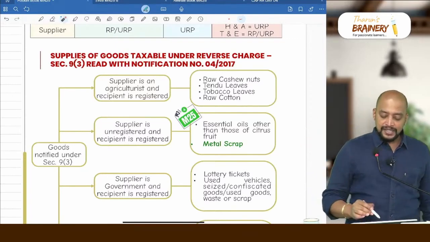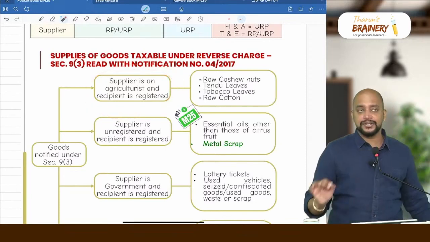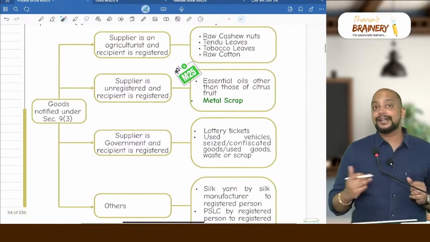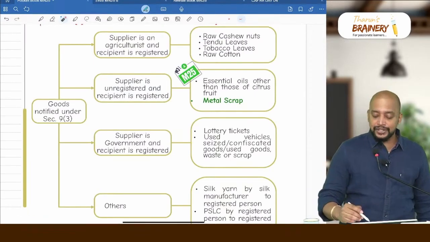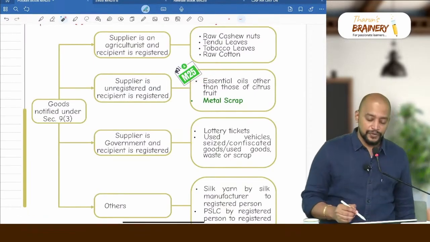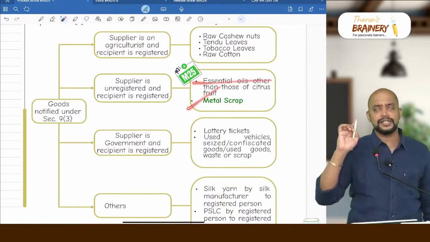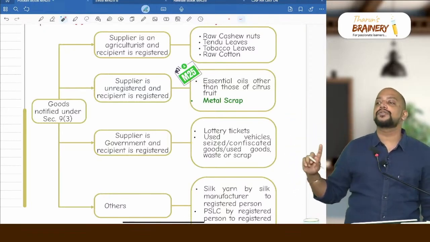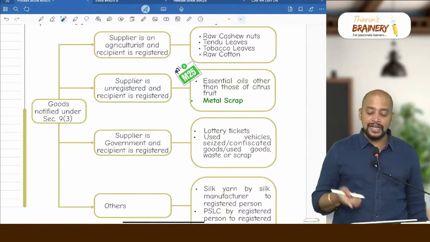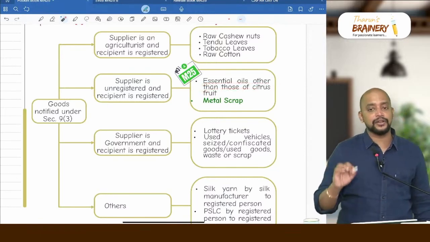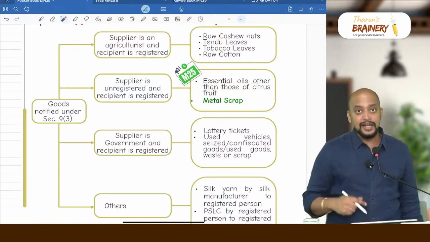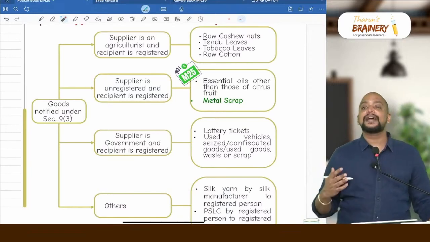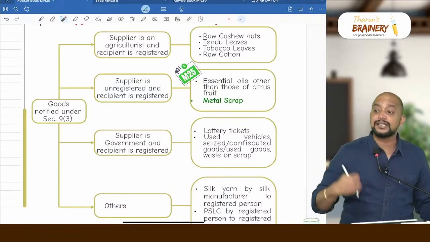Okay. So the supplier is an agriculturist and the recipient is registered. 4 goods: raw cashew nuts, raw cotton, tendu leaves, tobacco leaves. Then the next one, there are 2 goods: essential oils other than those of citrus fruit, and metal scrap. This essential oil we have already come across somewhere, that is in export of goods. There are some notified goods wherein you will not get the refund. In that we have essential oils other than those of citrus fruit, and again here, then metal scrap. Metal scrap is a newly added amendment, where the supplier is unregistered and the recipient is registered.